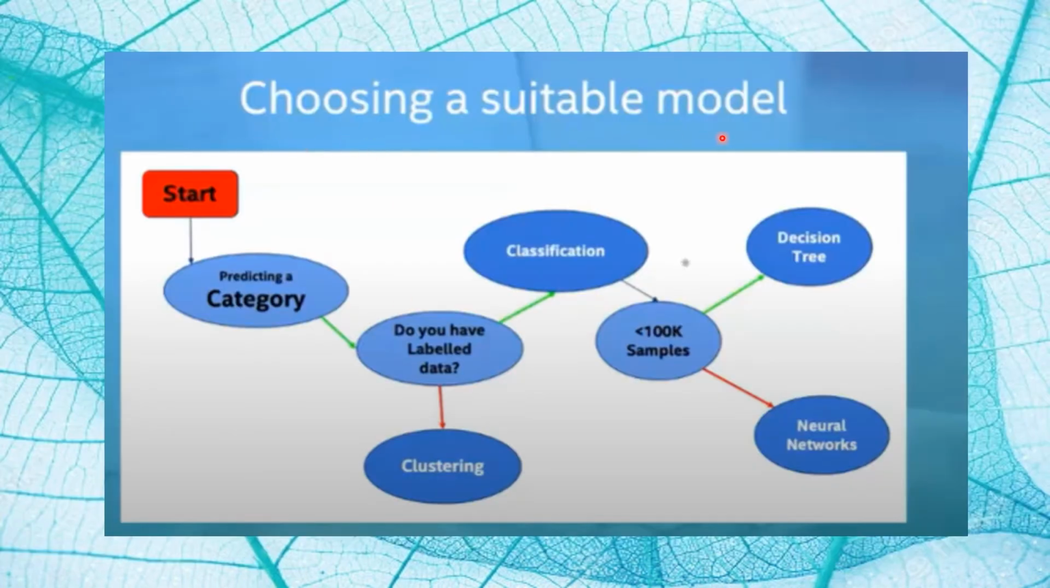Now the question arises: how to choose a suitable model for our kimchi crisis? First of all, predict a category and then find out whether you have labeled data or not. If you have labeled data, then go for classification, and if the number of samples you have collected is less than 100k, then go for the decision tree, otherwise go for neural networks. And if you do not have labeled data, then go for the clustering model.